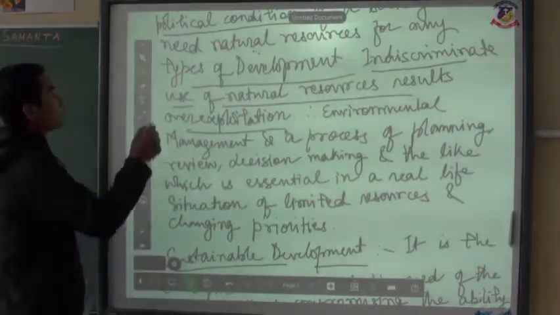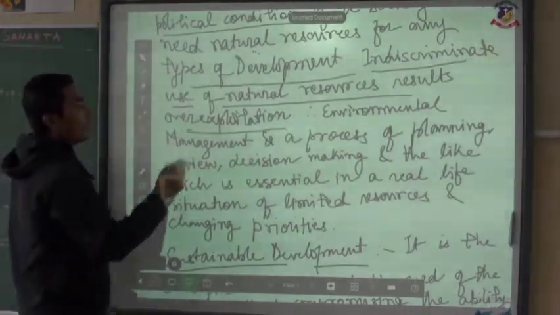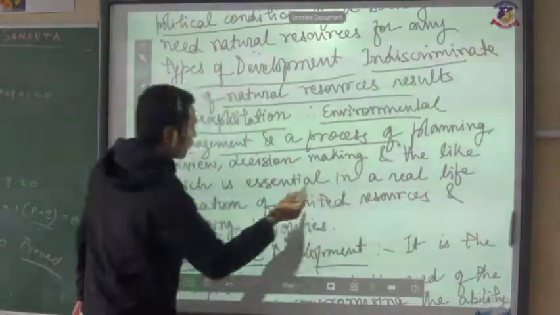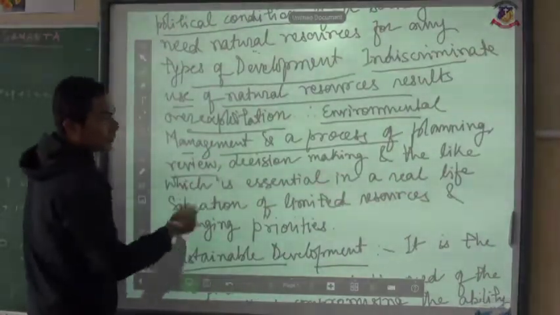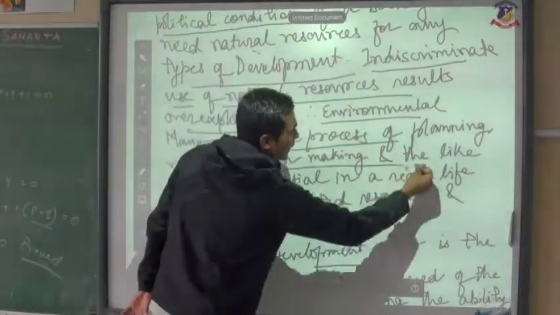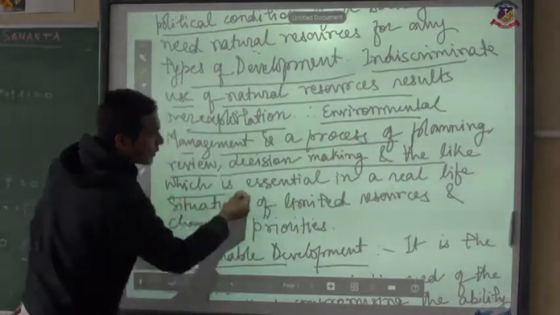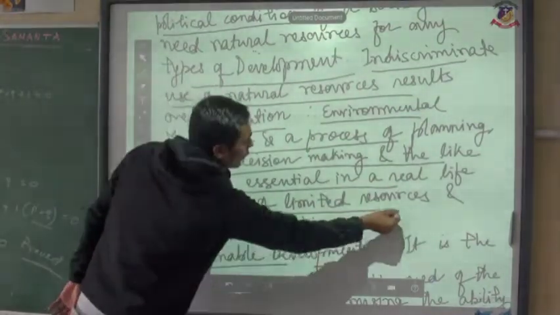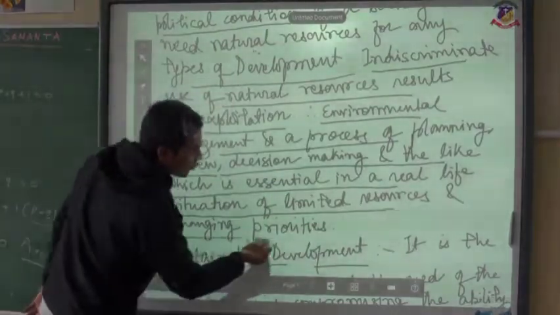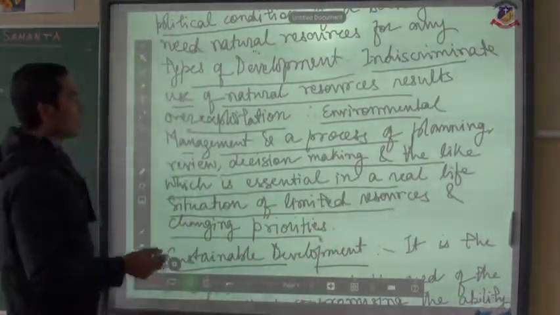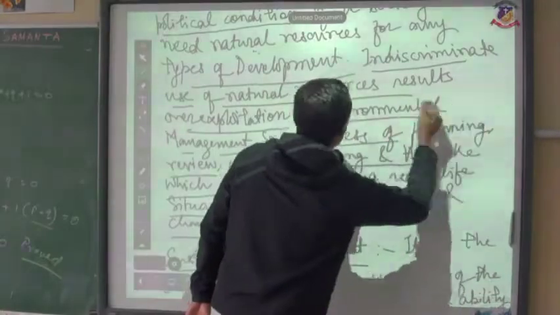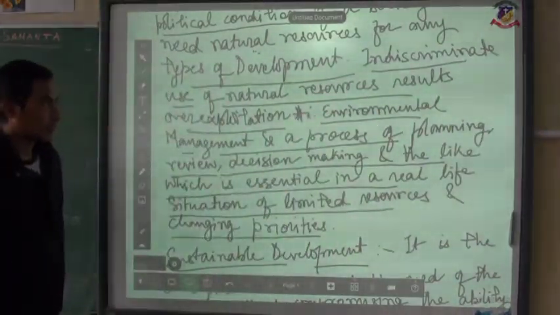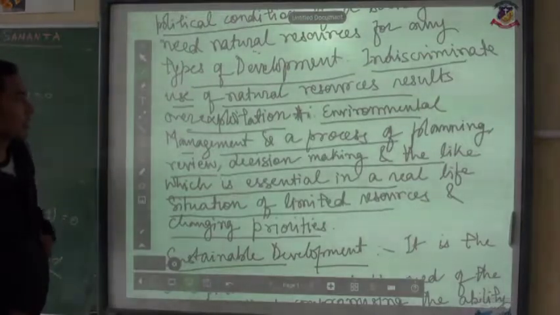So therefore, environmental management is a process of planning, reviews, decision making and the like, which is essential in a real life situation of limited resources and changing priorities. So here the definition of environmental management is being mentioned. Remember the definition of environmental management.